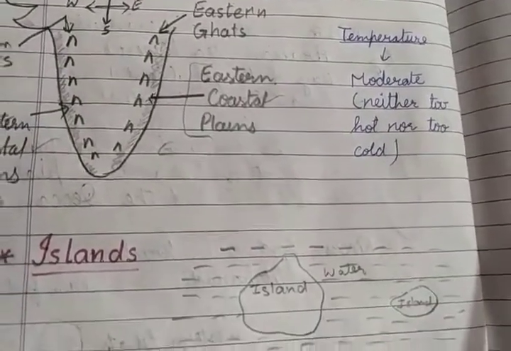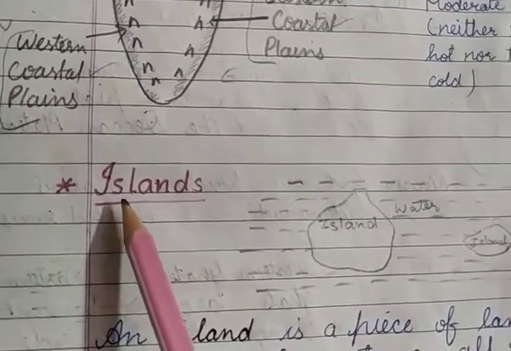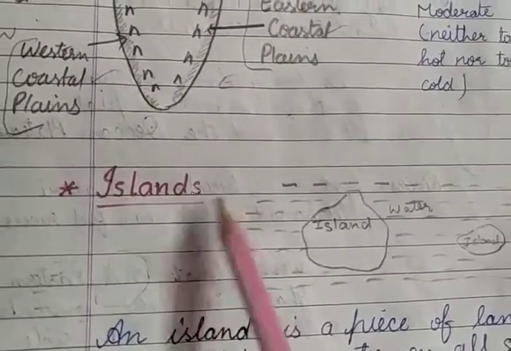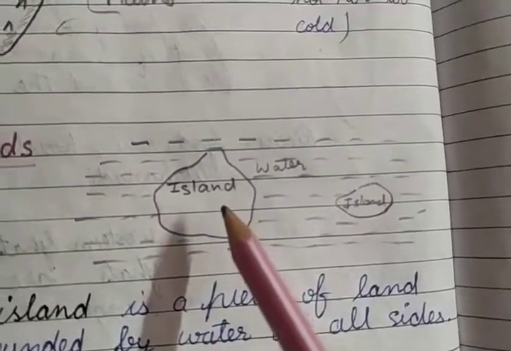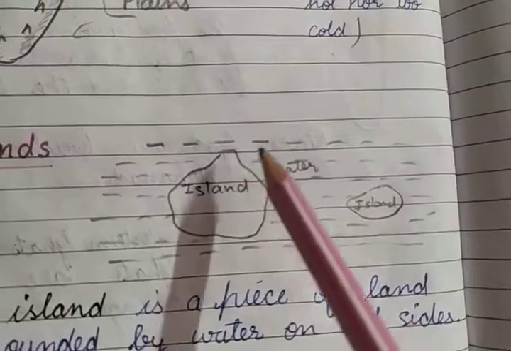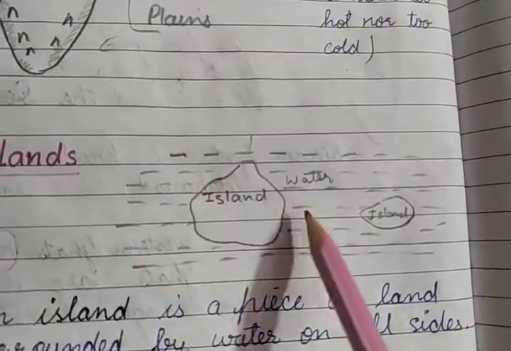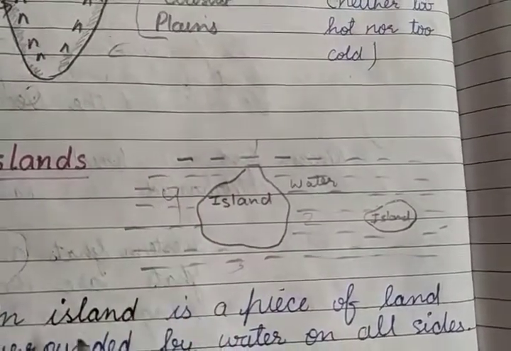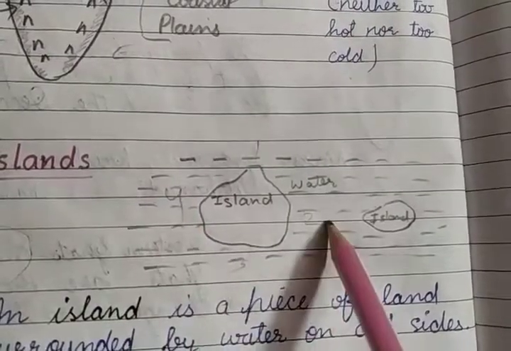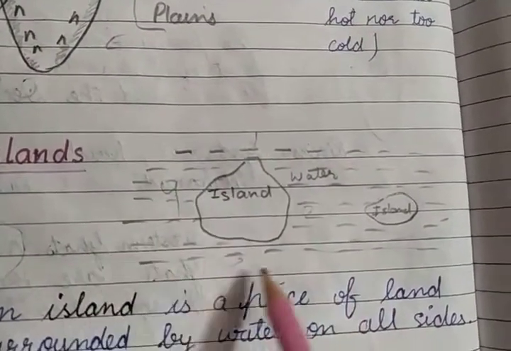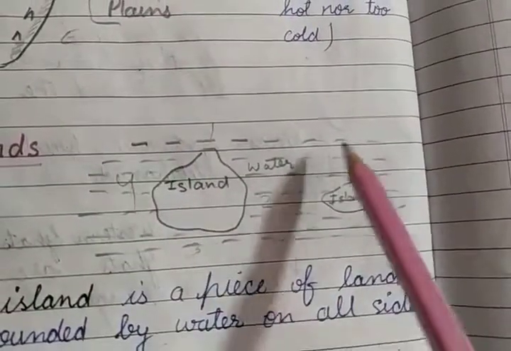Now let us talk about the islands. अच्छा ये Iceland नहीं है, this is island. S is silent. Islands. Okay, so see this picture. An island is the land which is surrounded by water from all four directions. 1, 2, 3, 4. A peninsula is surrounded by water from 3 sides. 1, 2 and 3. But जो island होता है वो totally water से surrounded होता है. See, an island is totally surrounded by water.